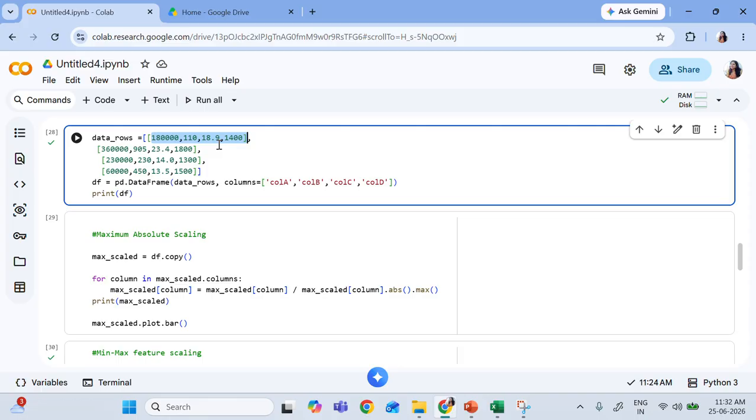Somebody is computing in one unit, somebody in a different unit. I am telling some people to measure the length of certain things. So what range will you keep here? You have to keep the range from 18 to 1,80,000. The range is very huge. If you try to plot this in a graph, how will it look? Can you see this?